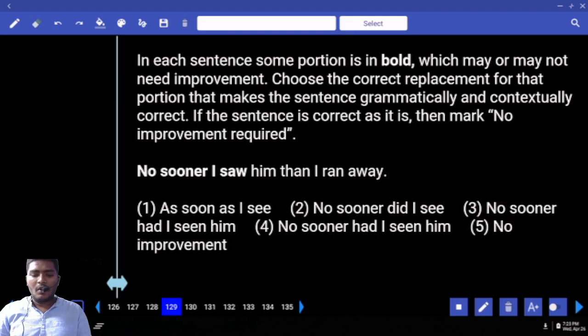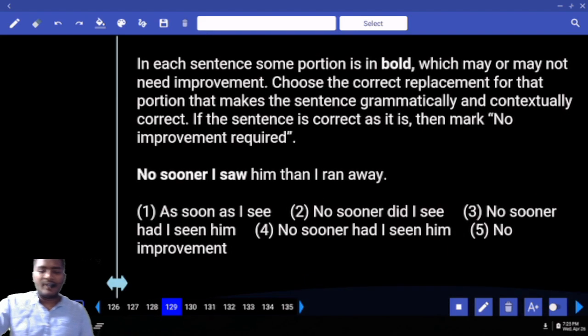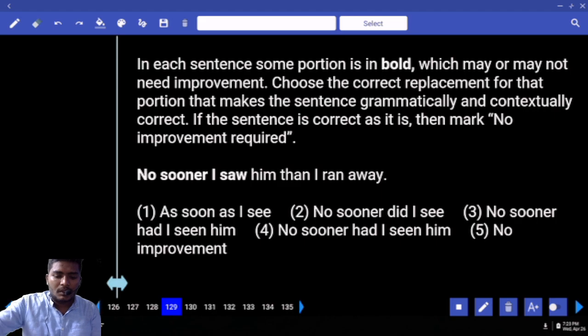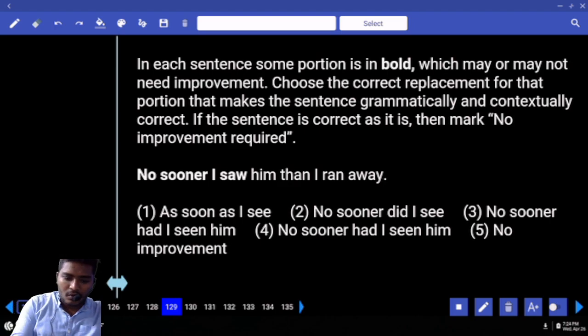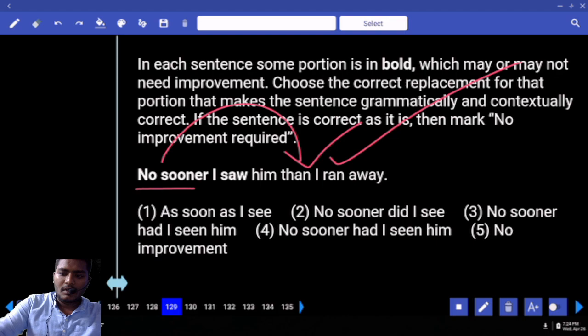Move to 124. "No sooner I saw him, then I ran away." Is the given phrase right or wrong? Is it right or wrong? Wrong. Why? Why wrong? Rule number 1: "no sooner" is followed by "than." Is that clear? Rule number 2.